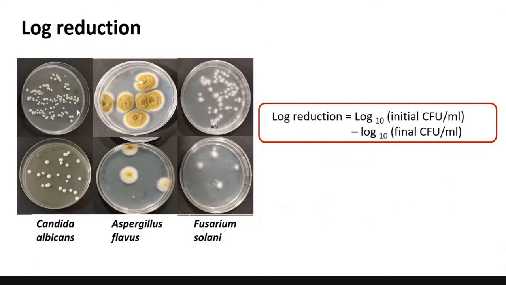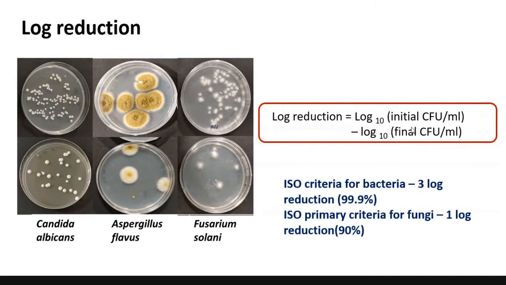If you just count the colonies, it will not give you the exact representation of how much organism there is. For that, we have to calculate the colony forming units per ml. Whatever you asked is correct: if the colony size is larger, it means the replication is more and the number of organisms is more.